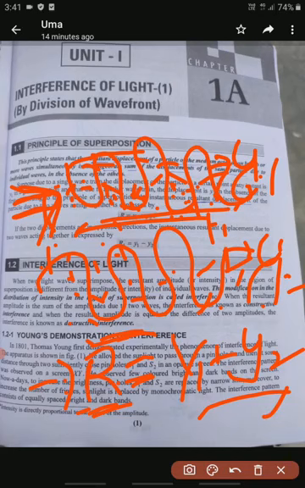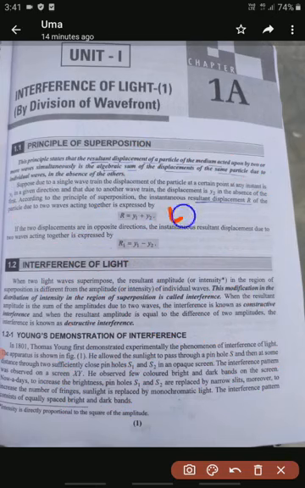Y1 is nothing but displacement. Gas molecules, how far the wave has moved, that is called displacement. So here this is y1 and y2, and we get R is equal to y1 plus y2. According to the principle of superposition, the instantaneous resultant displacement R is nothing but the particle displacement due to two waves acting together. So R is equal to y1 plus y2.